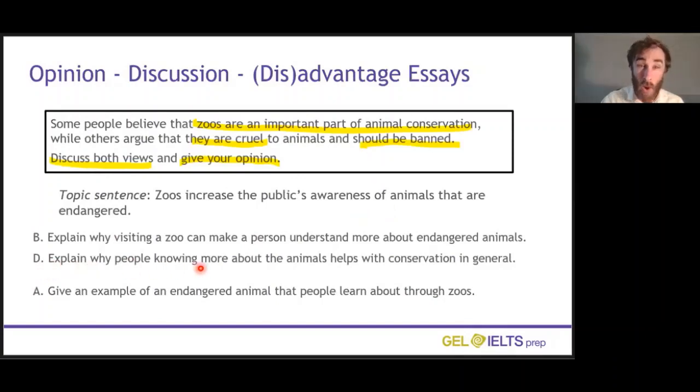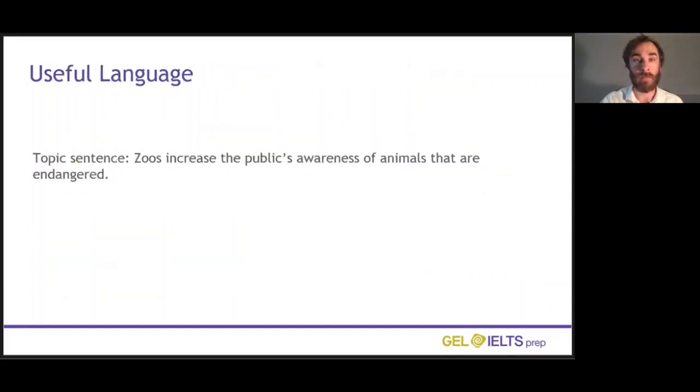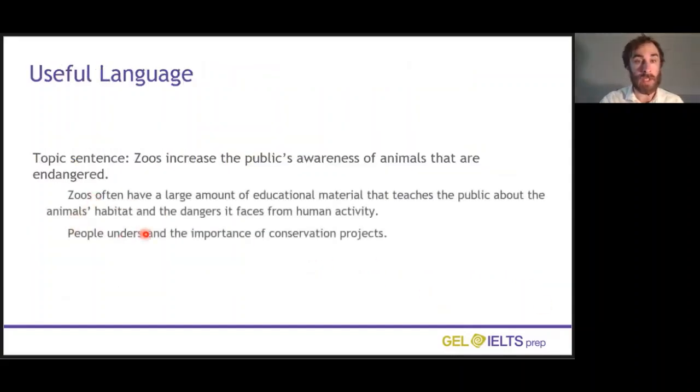D, we need to explain why people knowing more about the animals helps with conservation in general. People understand the importance of conservation projects because they've learnt about the habitats and the dangers that these animals face from the zoos. So now people understand why conservation is important. Then people donate more money to these projects. So here, step by step, I've shown the process that links people learning about the animals to the conservation projects receiving funding and being more able to help those animals.